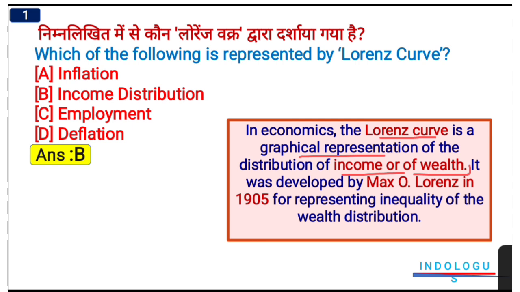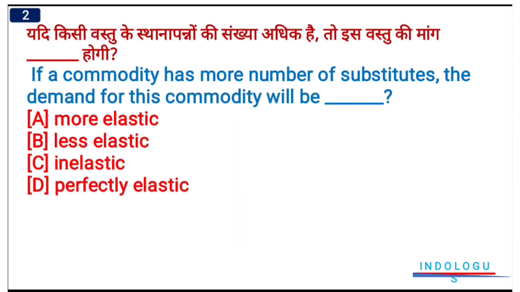It was developed by Max O. Lorentz, who firstly developed it, and it was developed in the year 1905 for representing inequality of the wealth distribution. Next question.